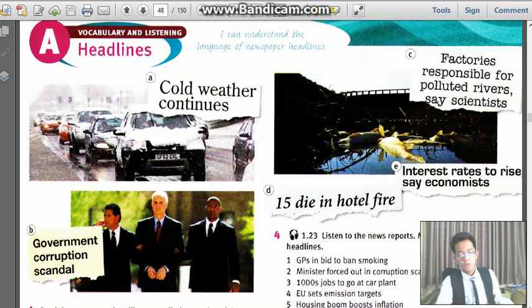D, do we have 15 die in hotel fire? 15 people died in the fire from a hotel. There is nothing yet about there is or there are, so no. Interest rates to rise, say economists.